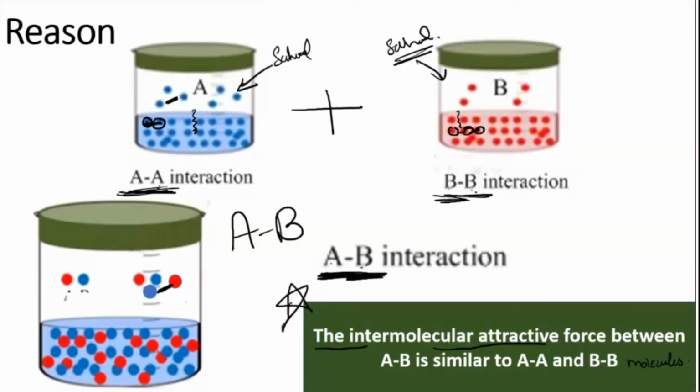Intermolecular attractive forces between the solution, that is AB molecules, are similar to whatever they had as AA, which can be the solvent, and BB, which can be the solute. So when the solute and the solvent have the same interaction when mixed as a solution, now we'll go for examples: which kind of molecules will show almost the ideal behavior.